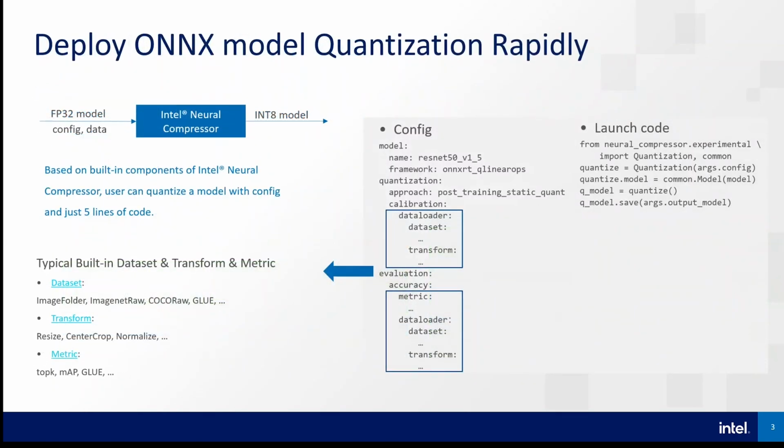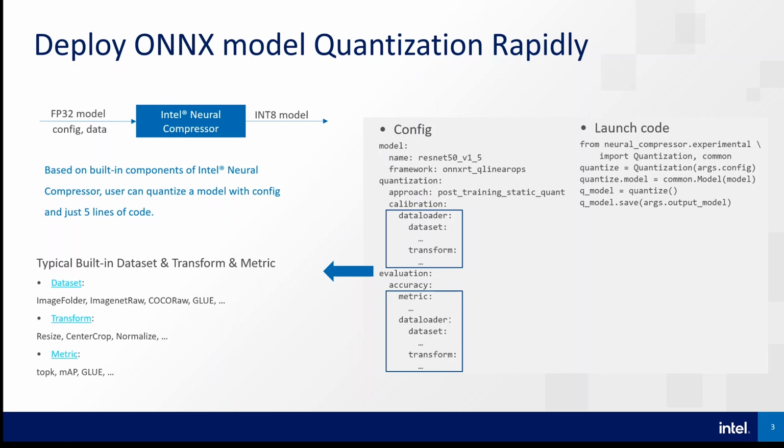Next, I will show how to deploy ONNX model quantization with Intel Neural Compressor rapidly. There is an example of config file and launch code on the right side. Since the launch code is generic, the user just needs to update some minimal items in the blue boxes.